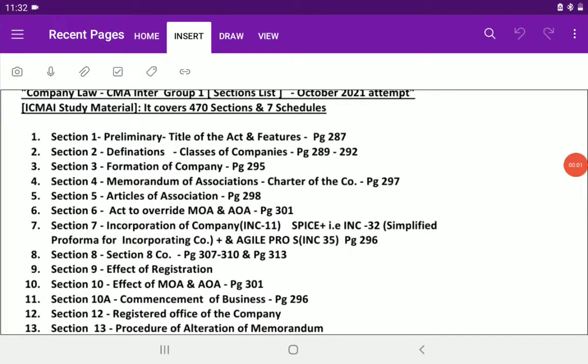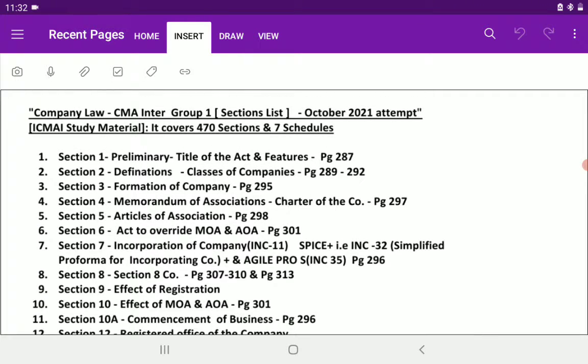Good morning, all. Today is the first revisionary session of the company law, which is applicable for CMA Inter Group 1. The company law covers 470 sections and 7 schedules. In today's session, I will complete till section 10A, which is the commencement of business. So let's get started with the institute material, which is the ICMA study material.